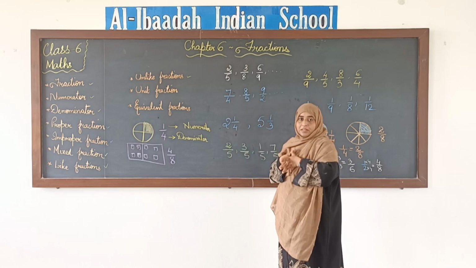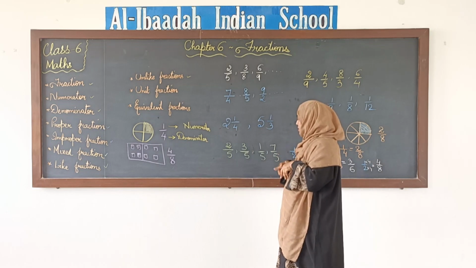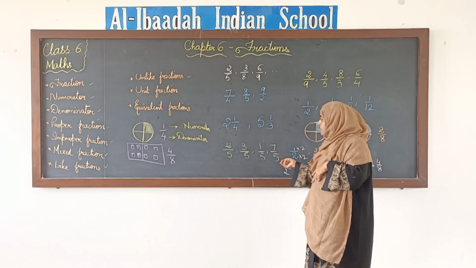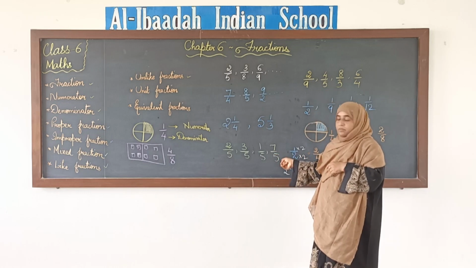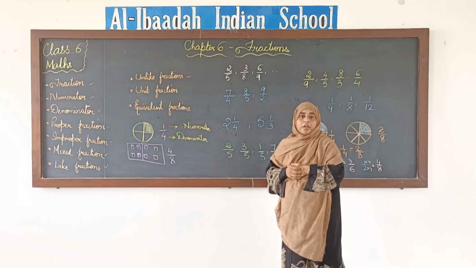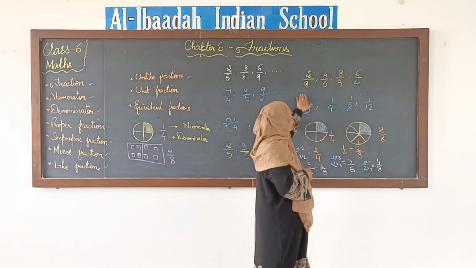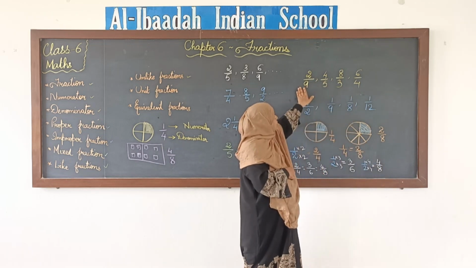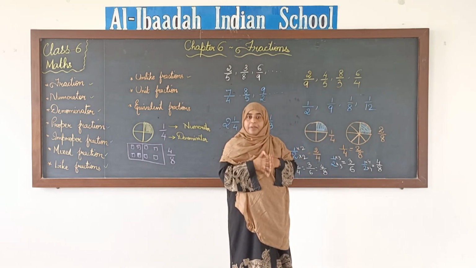When both are together, we call them mixed fractions. Like fractions are fractions that have the same denominator. When we have two or more fractions with the same denominator, we call them like fractions. When we have two or more fractions with different denominators, we call them unlike fractions.